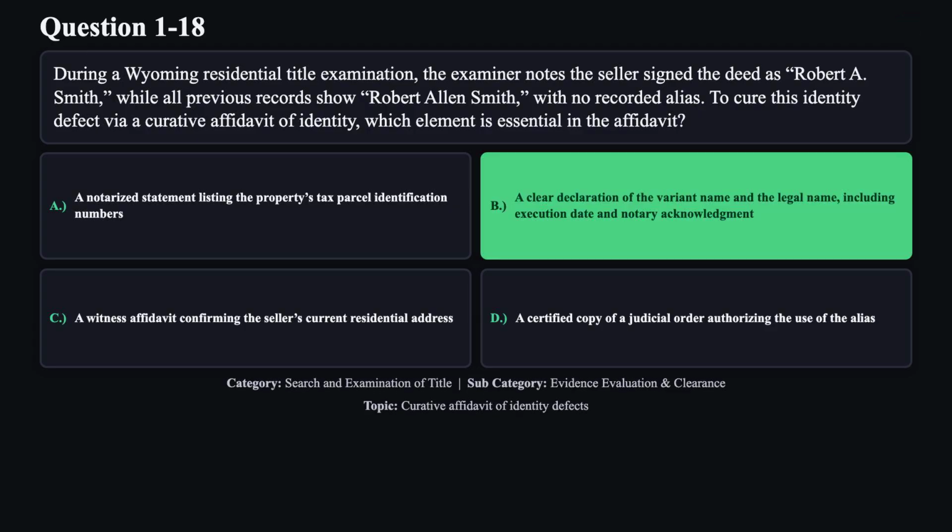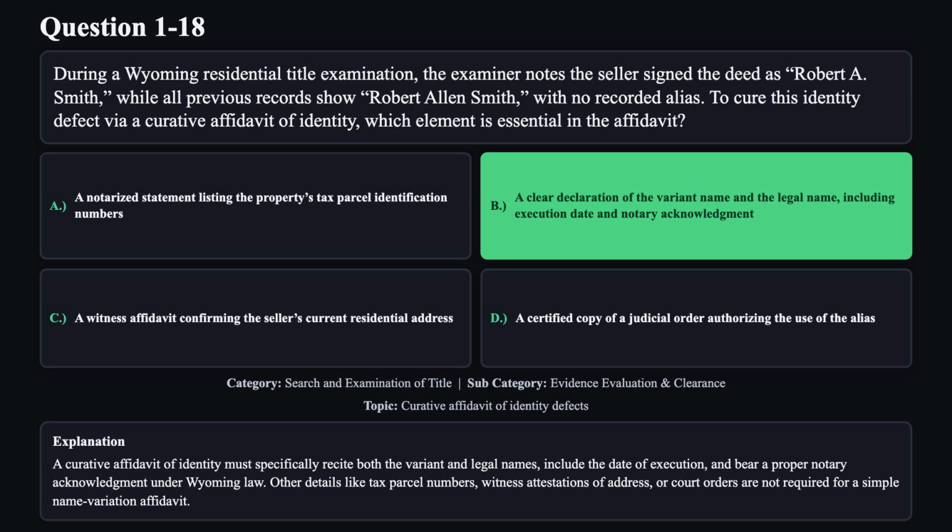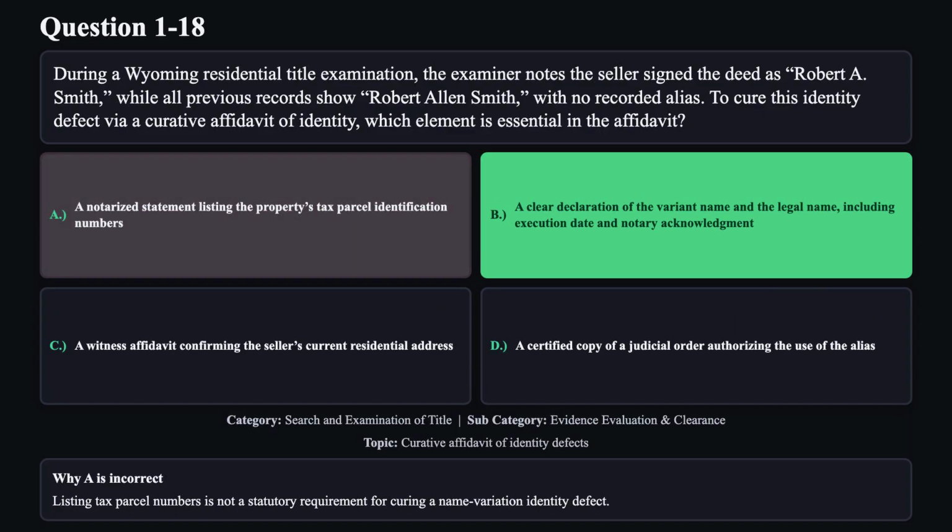The correct answer is B. A curative affidavit of identity must specifically recite both the variant and legal names, include the date of execution, and bear a proper notary acknowledgement under Wyoming law. Other details like tax parcel numbers, witness attestations of address, or court orders are not required for a simple name variation affidavit. Reason A is not correct.